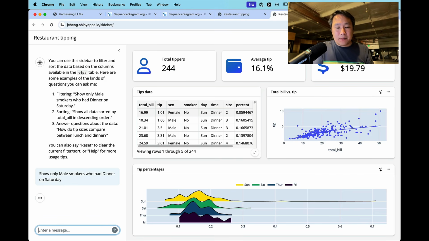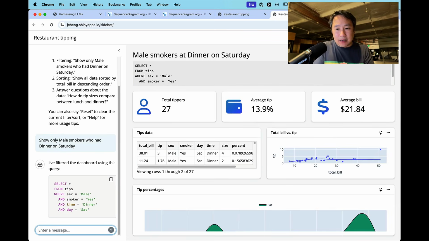And what this application does is it doesn't ask the LLM to populate all these outputs on the right. I would never trust an LLM to do that. All we are asking the LLM to do is to fulfill the user's request here by writing SQL. So this SQL is passed as a tool call to the rest of the Shiny app. The tool is called update the dashboard with this filter.